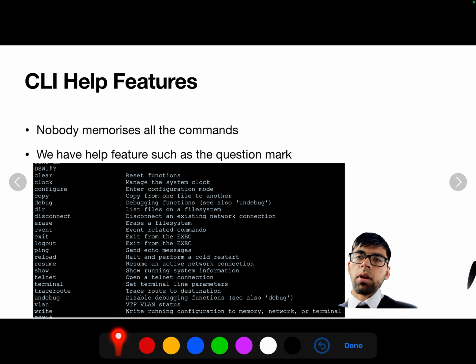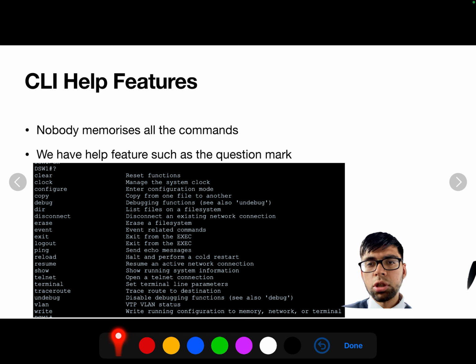Now, CLI help features. Nobody memorizes all the commands when it comes to iOS. There are so many. However, we have help features to guide us when it comes to what commands to use. One of the basic help features is just using the question mark. Here you can see I was logged into a switch, and I just enter the question mark, and it gives me a list of different commands that I can use. You'd normally follow these commands with parameters.